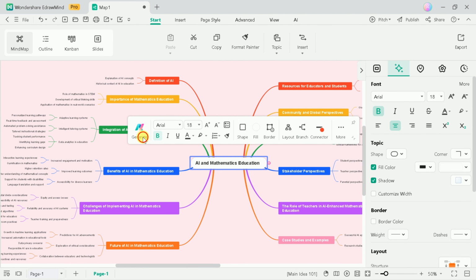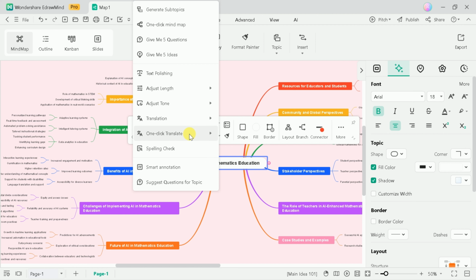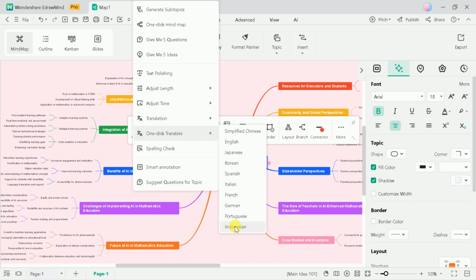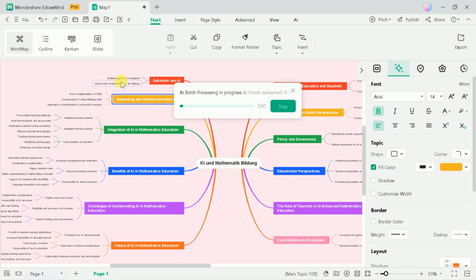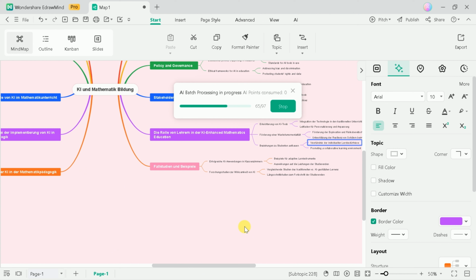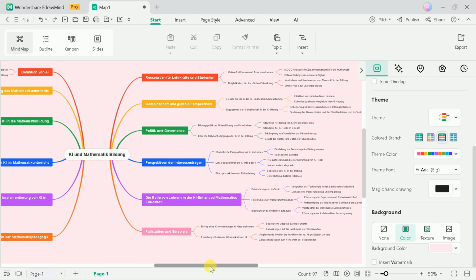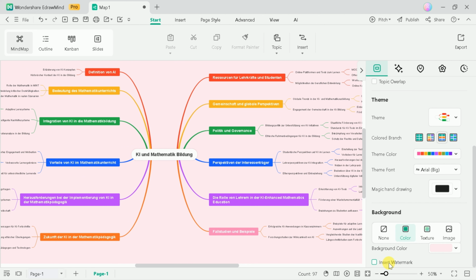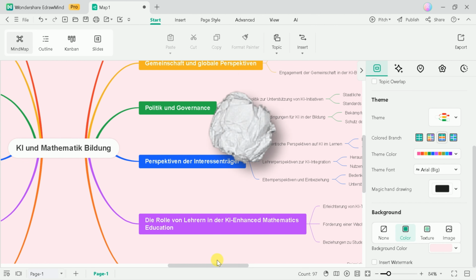Additionally, the platform supports multilingual functionality, enabling users to translate their mind maps into different languages with ease, making it an excellent ability for global collaboration and communication. For instance, selecting the translation feature allows users to seamlessly convert an English mind map into German, French, Spanish, or any other supported language. This makes EdrawMind a versatile solution for multilingual projects. Whether you're working with international teams, creating educational materials for diverse audiences, or preparing presentations for a global audience.